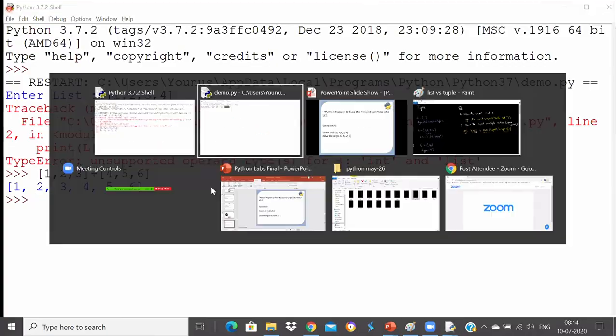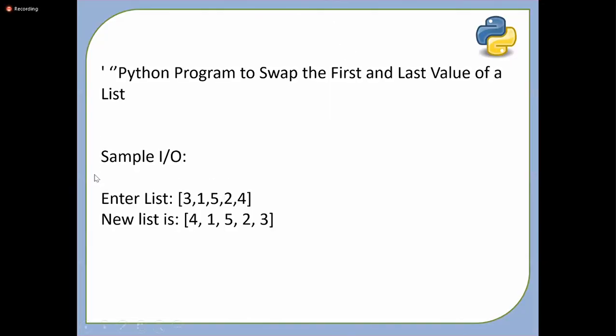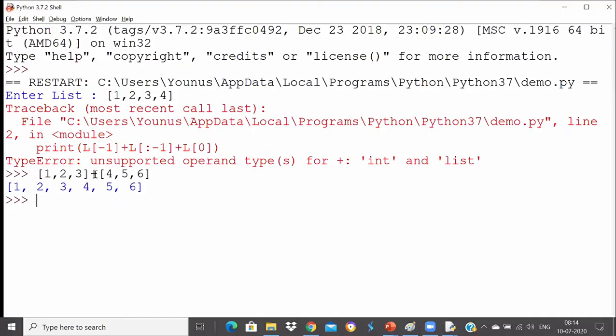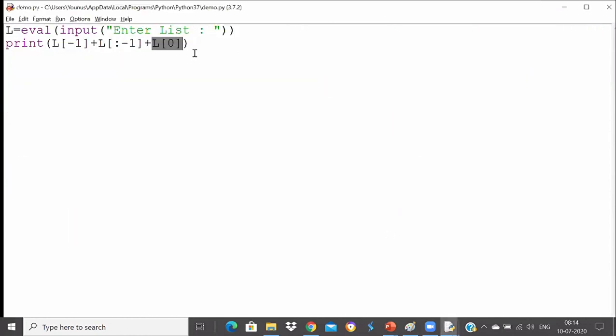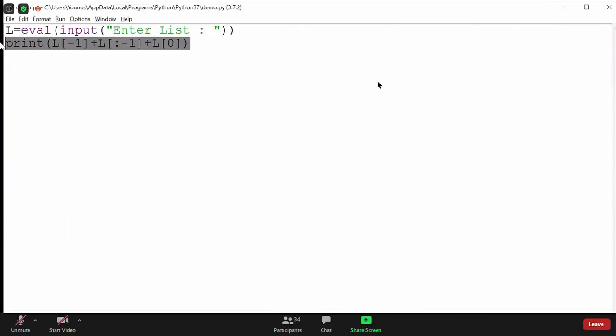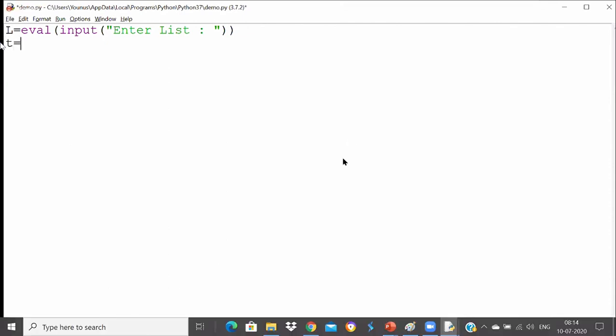So here if you go, then obviously you have to use swap again. Integer cannot be concatenated to list again, guys. So at least this way it is not possible with list. The only way is you have to use a temporary variable and swap them in the list.